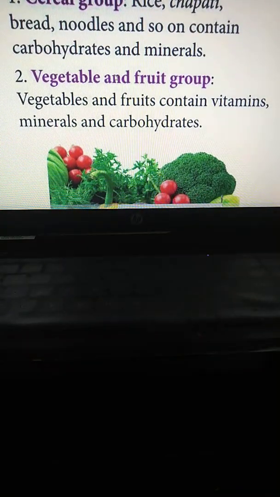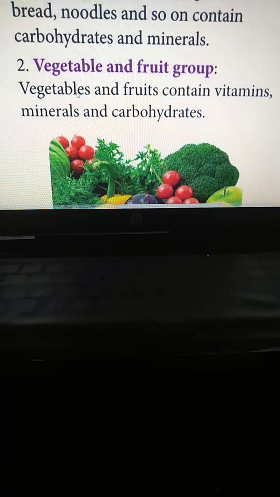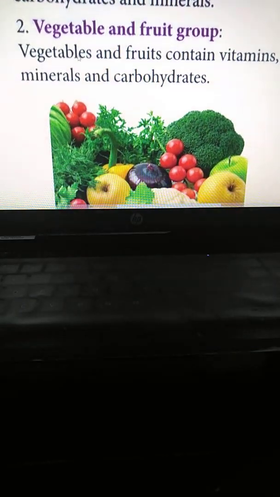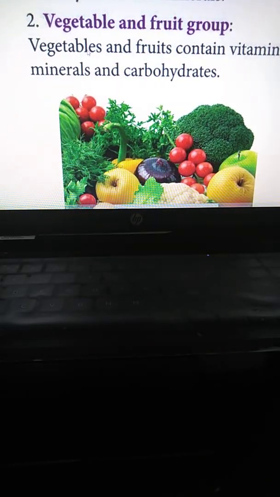Okay. Then the second group name is the vegetable and fruit group. I am confident that all students take vegetables, right? Vegetables and fruits contain vitamins, minerals, and carbohydrates, so we must take vegetables in our food in our daily life, plus fruits.